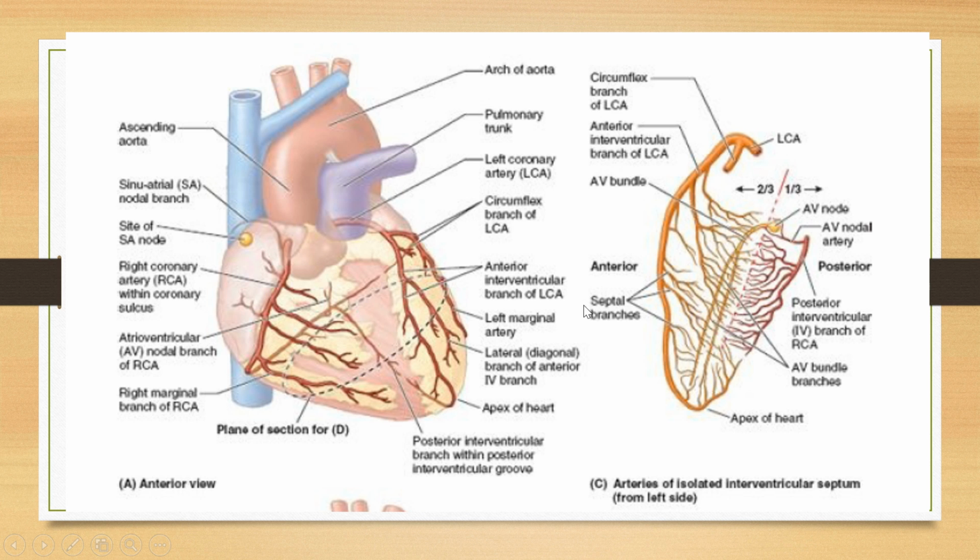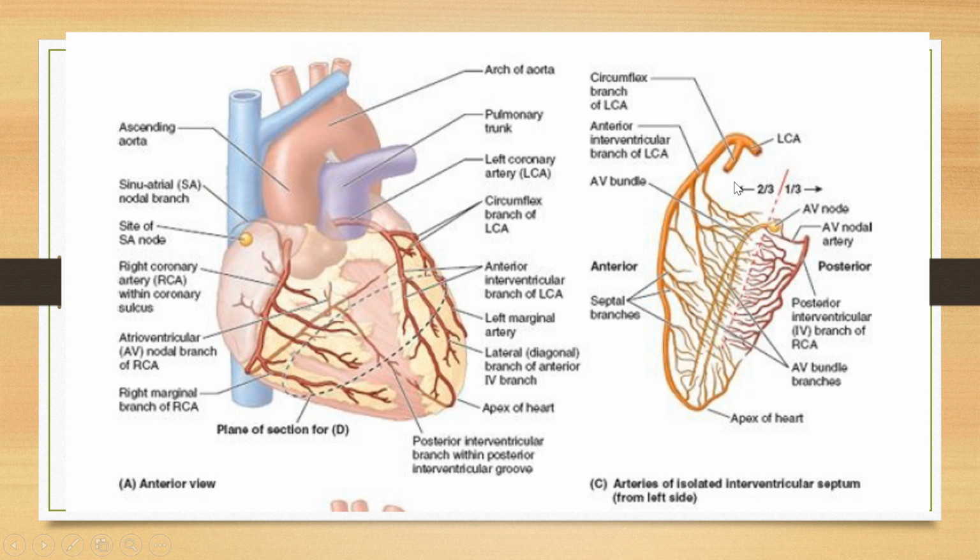This is the diagram which is showing you the blood supply of the interventricular septum, how much of the interventricular septum is supplied by the right coronary and how much is supplied by the left coronary. So remember this thing, that the posterior interventricular branch, which is the branch of the right coronary artery, is supplying 1/3 of the ventricular septum, but the left coronary artery, which is giving the anterior interventricular branch, is supplying 2/3 of the ventricular septum.